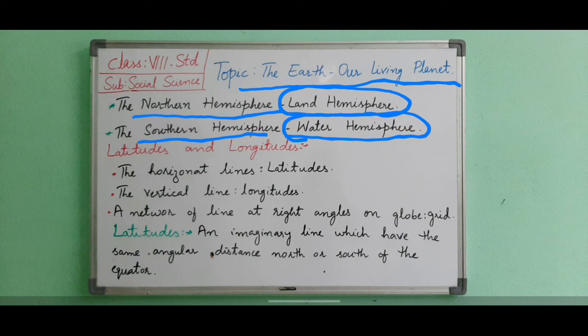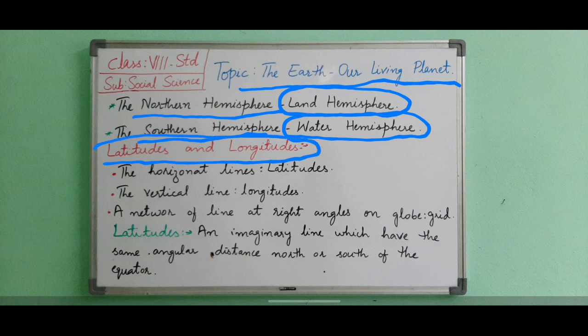Now, the Earth is spherical in shape. Therefore, it is difficult to locate places, directions, and calculate distance between places. In order to understand the relationship between different places on the earth and their exact location, we have to understand their position, their distance from any fixed point, and also their exact direction. To know the position, distance, and direction, east and west or north and south, a network of lines is drawn on the globe. These are known as lines of latitude and longitude.